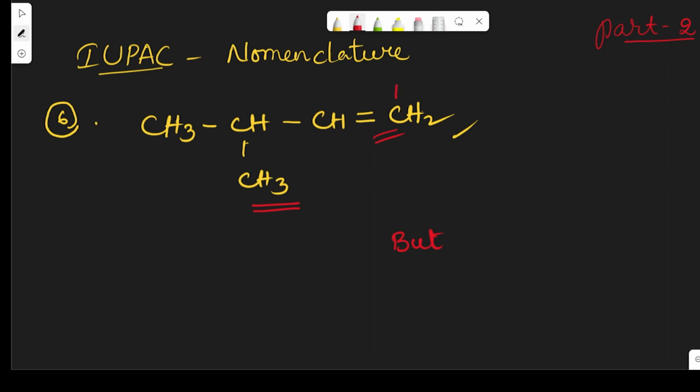So the numbering will be like this: 1, 2, 3, 4. At the third position a methyl group is there. So that is why 3 methyl but 1 ene, because at the first carbon there is a double bond. So its name is 3 methyl but 1 ene. This is the name of the given compound.